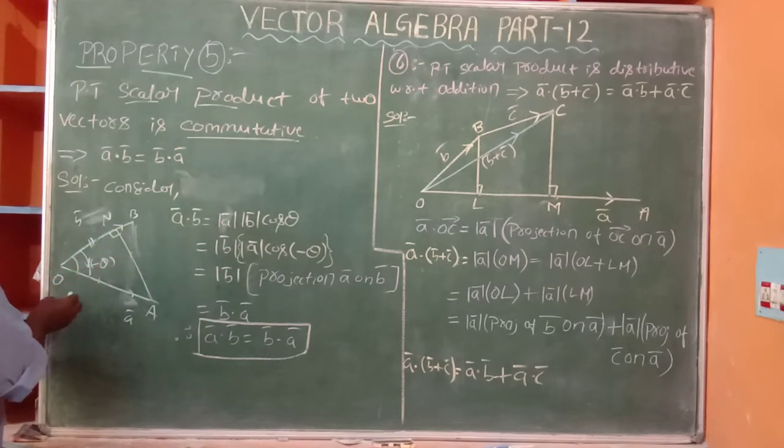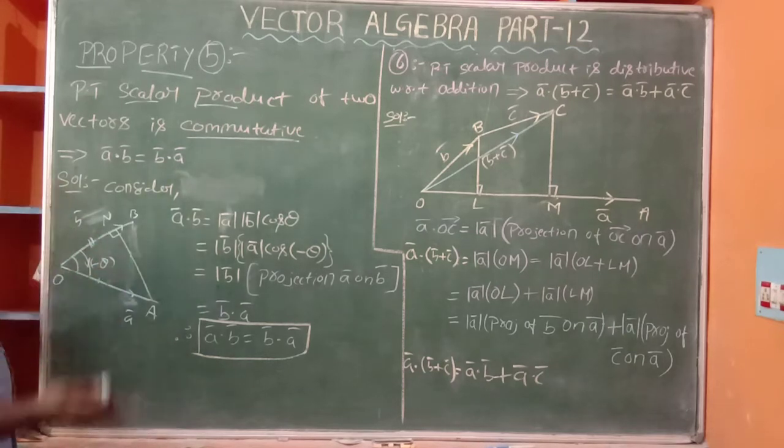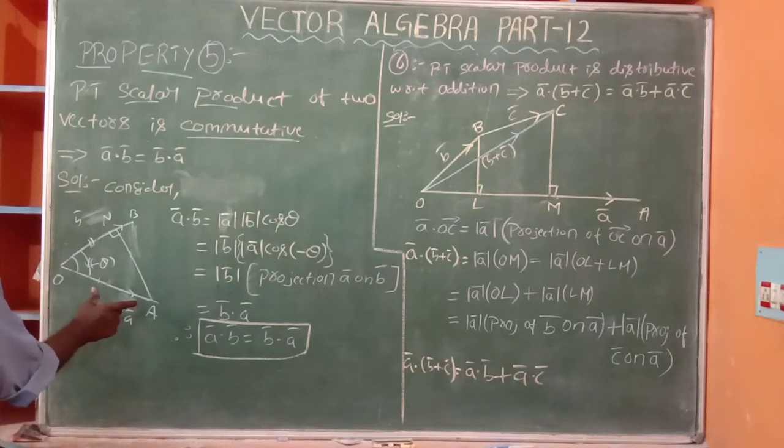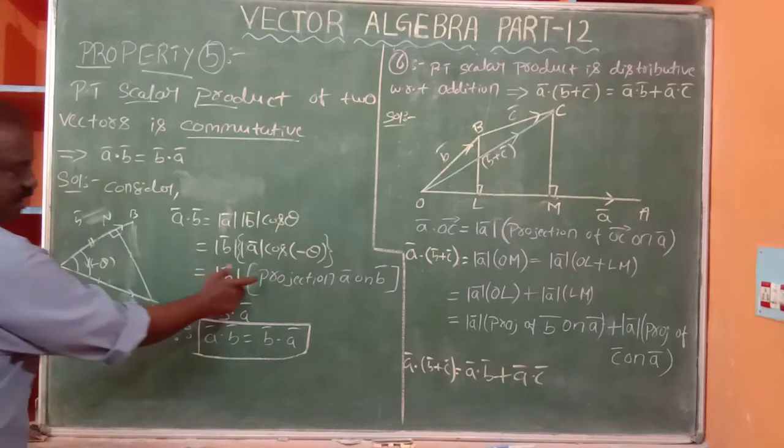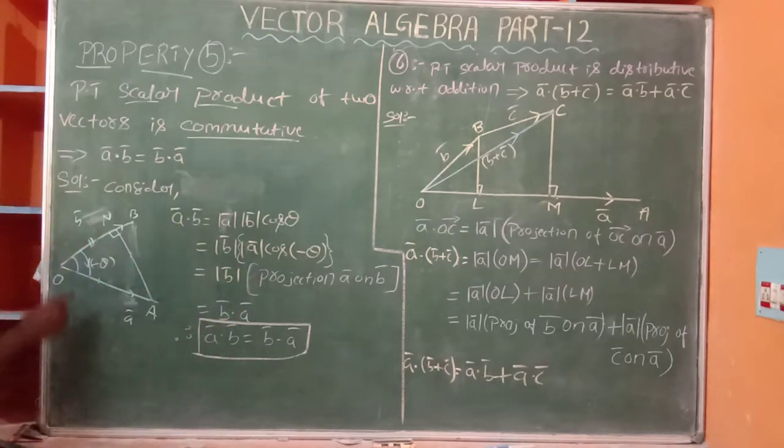Minus theta is the angle made by A bar with B bar. Plus theta is the angle made by B bar with A bar. But here minus theta. And ON is the projection of A bar on B bar. In this triangle OAN, what about cos of minus theta?